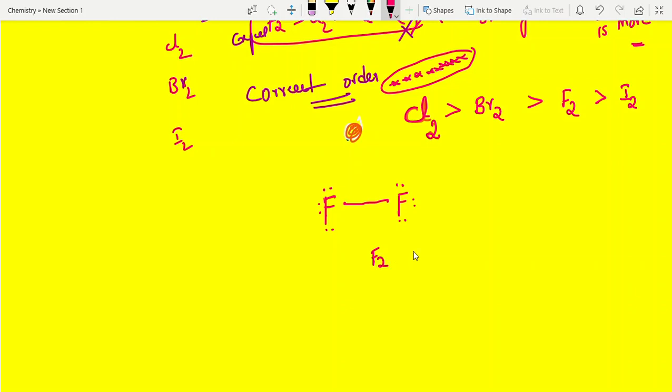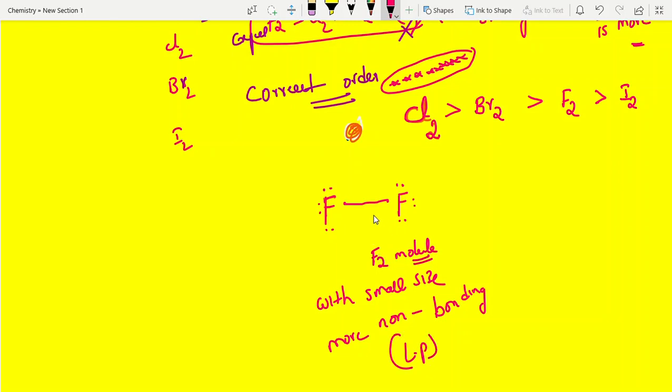Now here what happens: the bond pair electrons are busy with the bond, but with small size there are more non-bonding electrons, the lone pairs. Because they are non-bonding, they are not participating in bond formation. They are free. Then what happened?